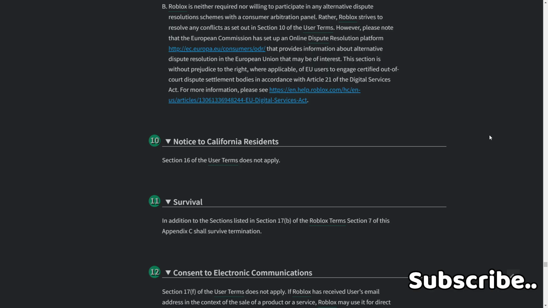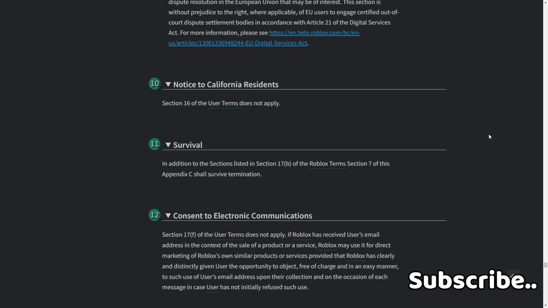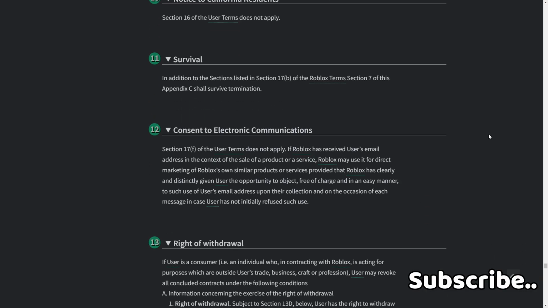10. Notice to California residents. Section 12 of the user terms does not apply. 11. Survival. In addition to the sections listed in Section 17b of the user terms, Section 7 of this Appendix C shall survive termination. 12. Consent to electronic communications.